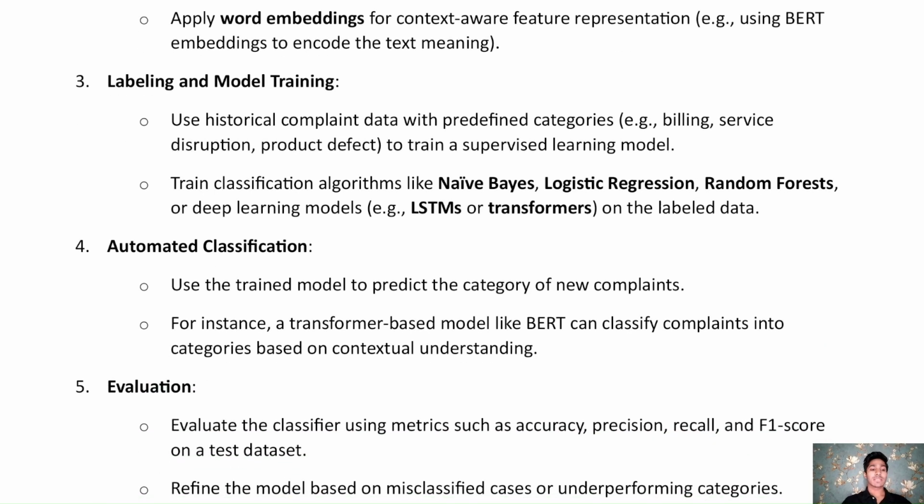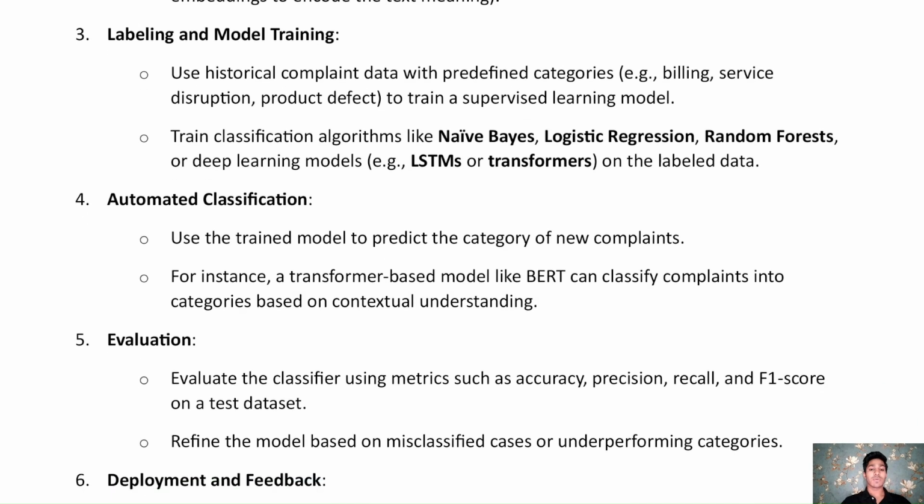And then the next step, the fourth step, is automated data classification. In this, we use the trained model to predict the category of a new complaint. For instance, a transformer-based deep learning model like BERT can classify a complaint into categories based on contextual understanding.